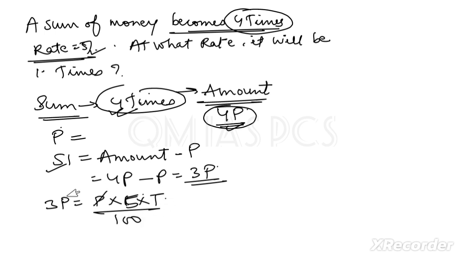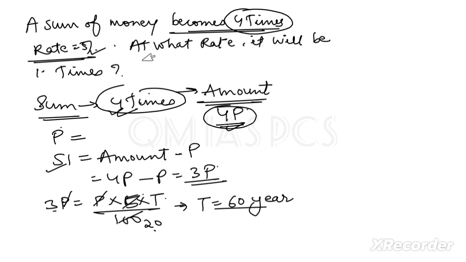This 5 and this p will be cancelled out, and cancelling this 5, it will be 20. Now t is equal to 20 multiplied by 3, it will be 60. So after 60 years your amount will be 4 times.